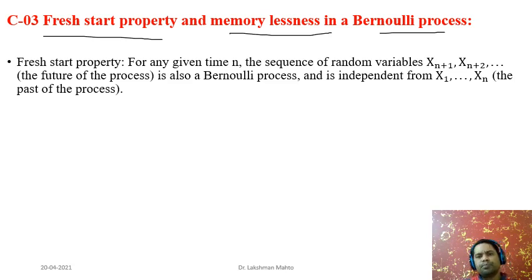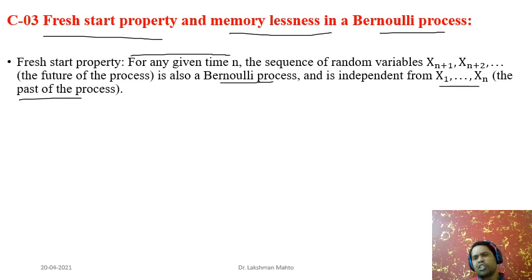Suppose for any given time n, that means at any given trial n, where time is discrete, the sequence of random variables X_{n+1}, X_{n+2}, and so on, the future of the random process, is also a Bernoulli random process, and it is independent of X_1, X_2, up to X_n, that is, the past of the process.